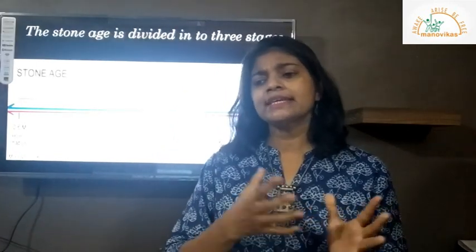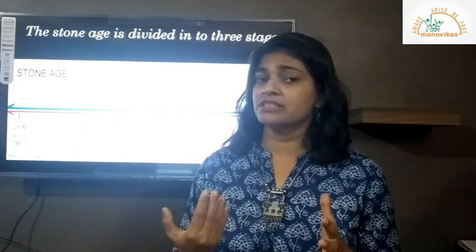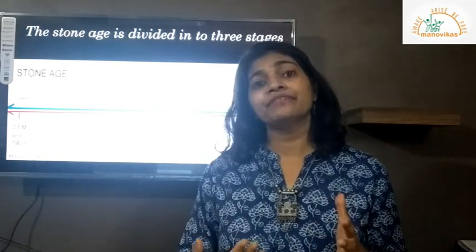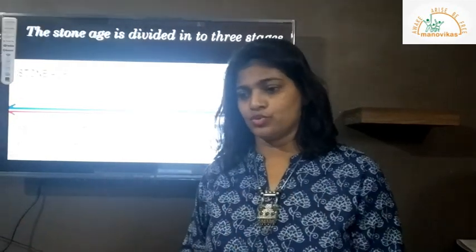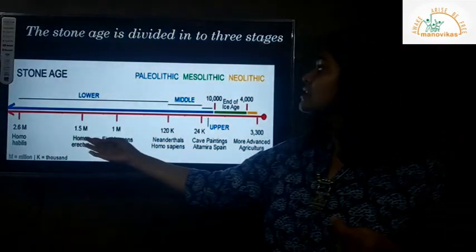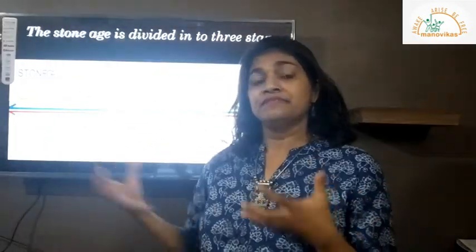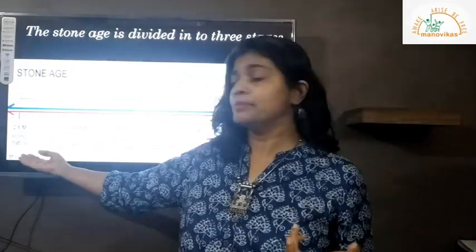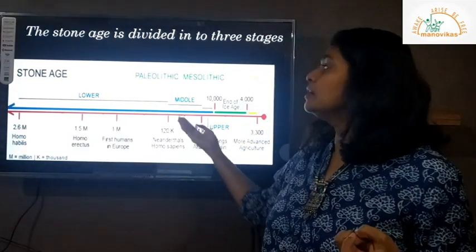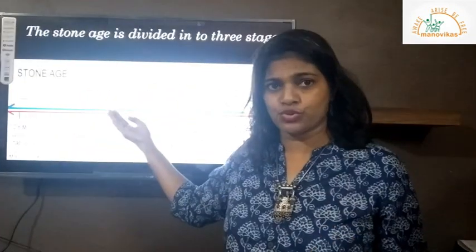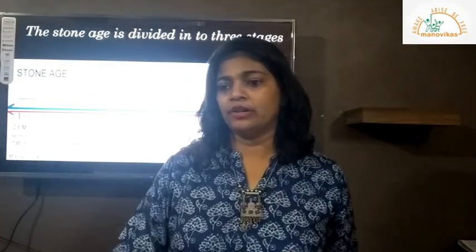So we will see how human beings spent their life, what were the different discoveries and inventions which made their life completely different in the different stages. Even we have already learned about different species. We learned about Homo habilis, Homo erectus. So all these come under Paleolithic, that is the Old Stone Age. So we will see in detail what exactly happened in Paleolithic.